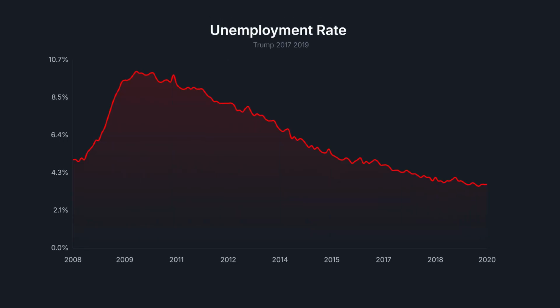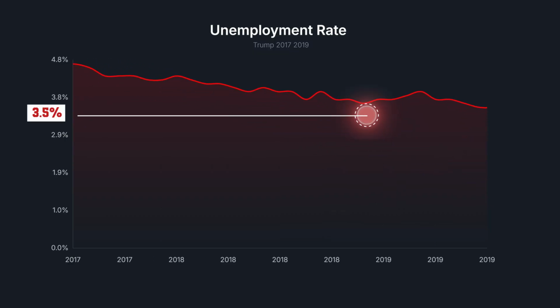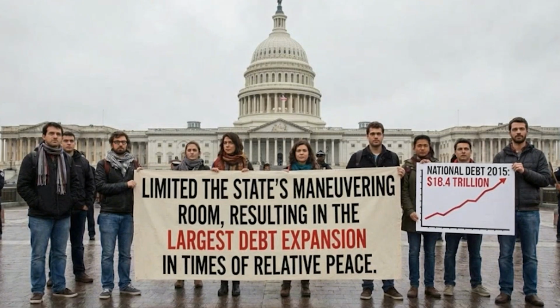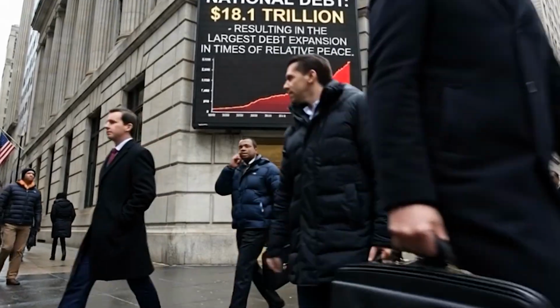Although he presided over historically low pre-pandemic unemployment rates of 3.5%, the structural fiscal fragility created by tax cuts is a major factor. This limited the state's room for maneuver, resulting in the largest expansion of debt in relative peacetime.